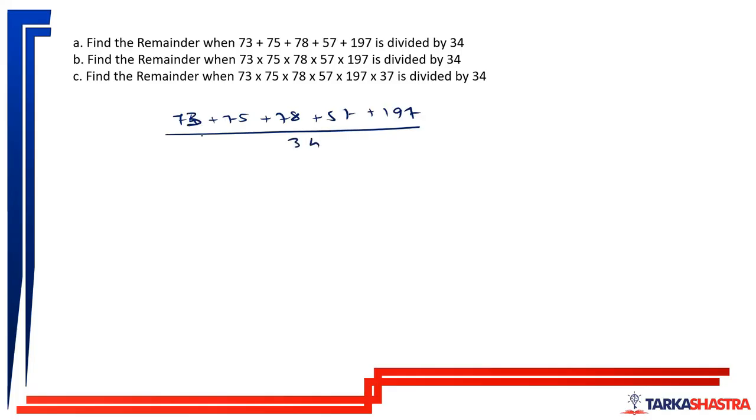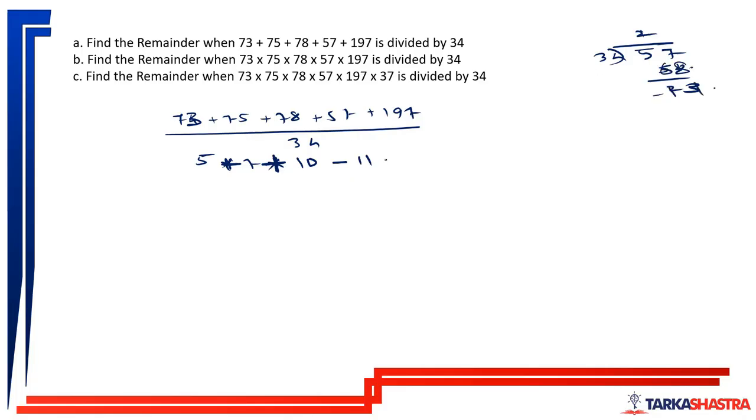73, remainder will be 5. Here remainder will be 7. Here remainder will be 10. Here remainder will be minus 11. So 57 divided by 34, ones are 34, remainder is 23. But if I do twos, it will become 68 and remainder will be minus 11.